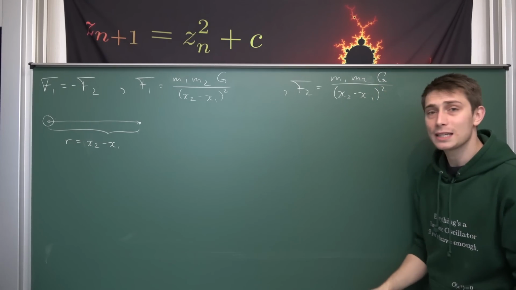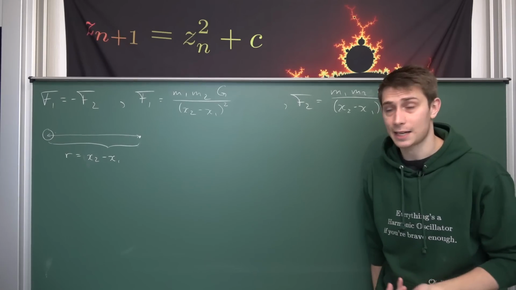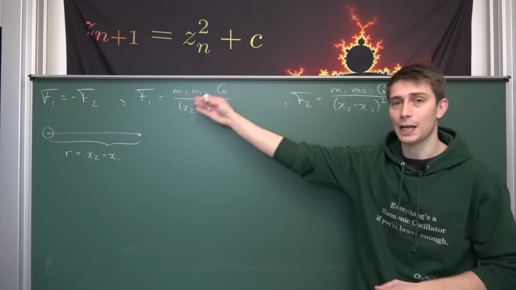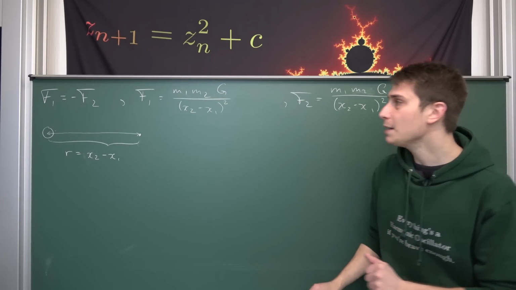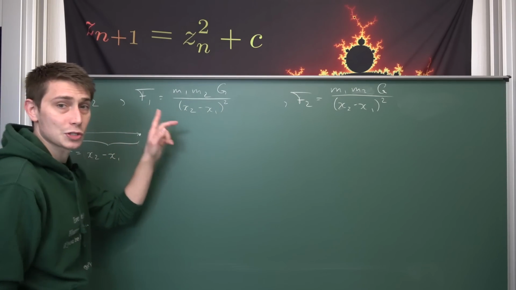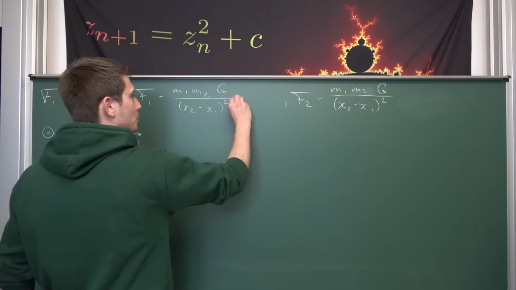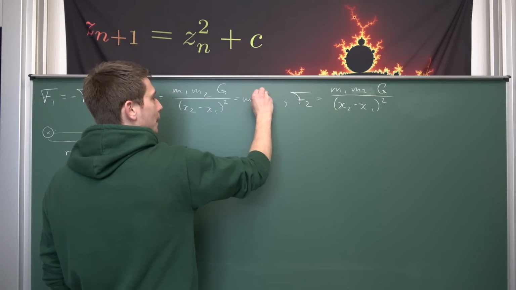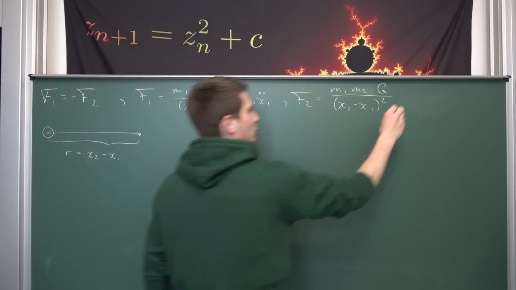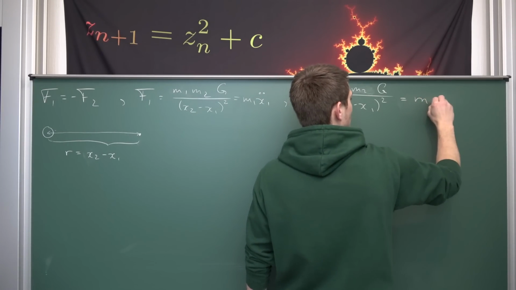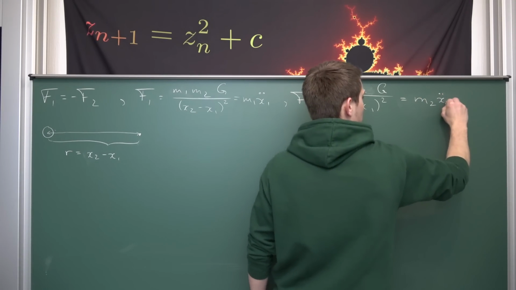And yeah, now we can start using Newton's second axiom to manipulate those equations a little bit more. Namely, on the one hand, we have that the force 1 is nothing but the mass of the first object times the acceleration of the first object. And we have the same thing here, just with a 2 as the index. So m2 x double dot 2.